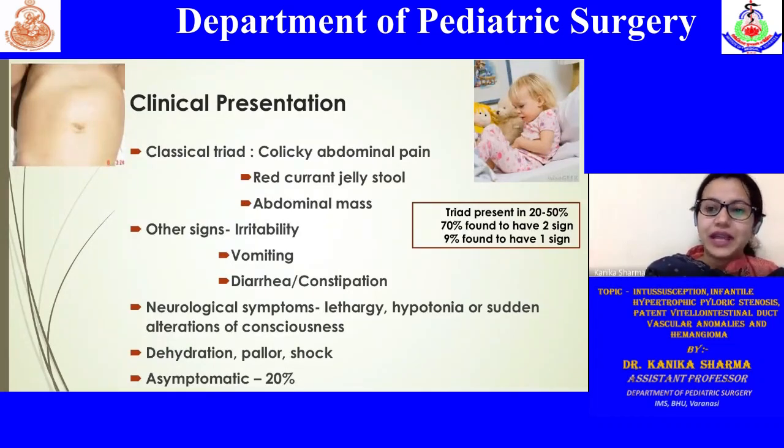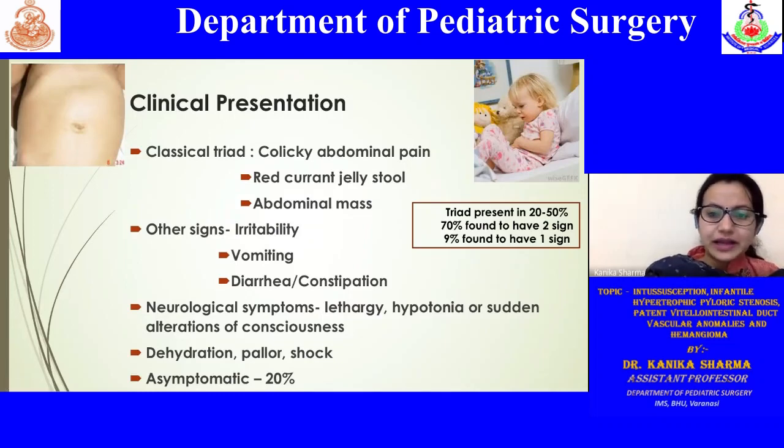As you can see in this picture, the child is sitting with the legs drawn up. It's a very classical finding for intussusception, where you will find a child sitting in the bed with its knees drawn up to its chest, maybe crying intermittently.